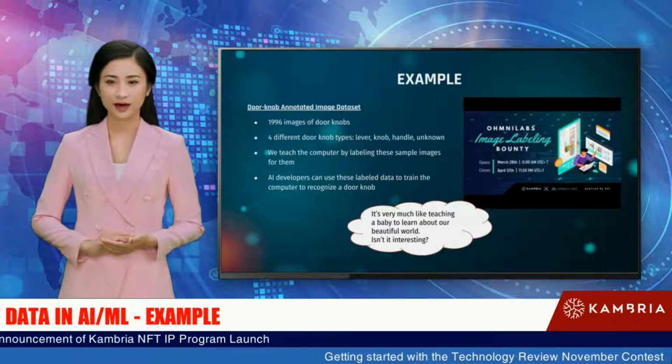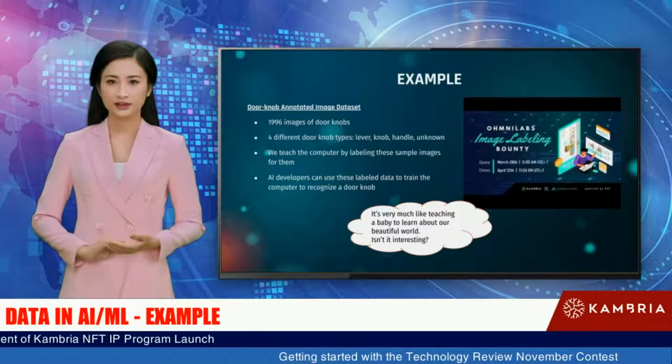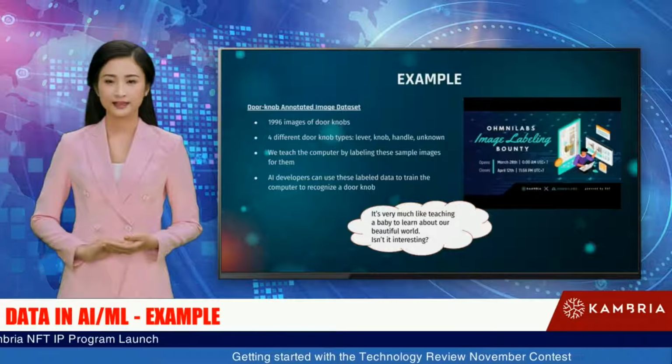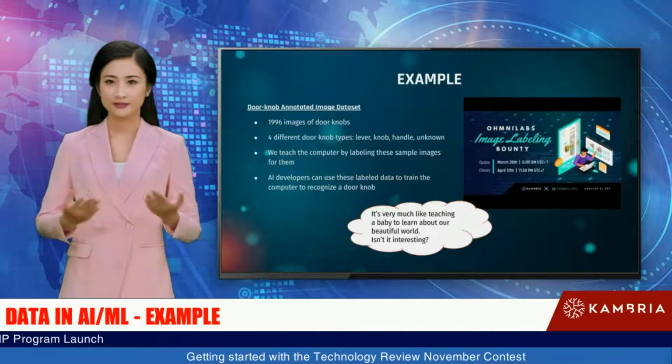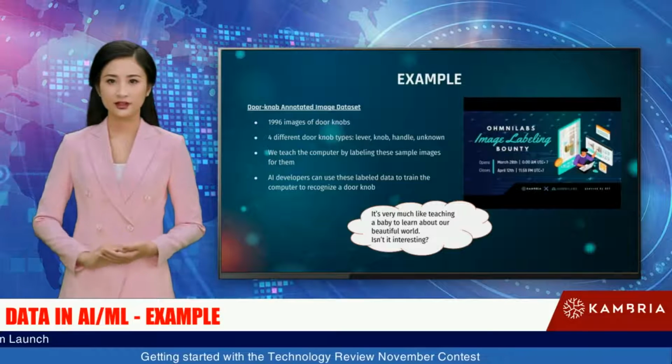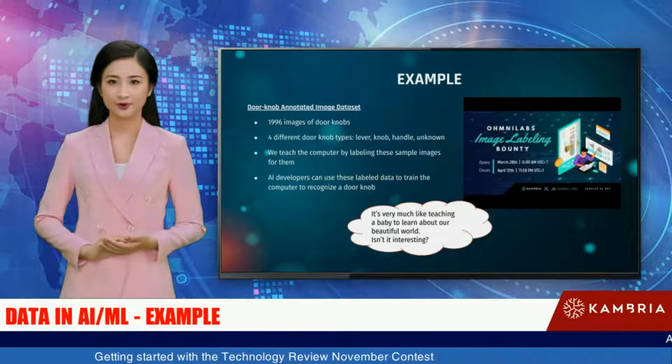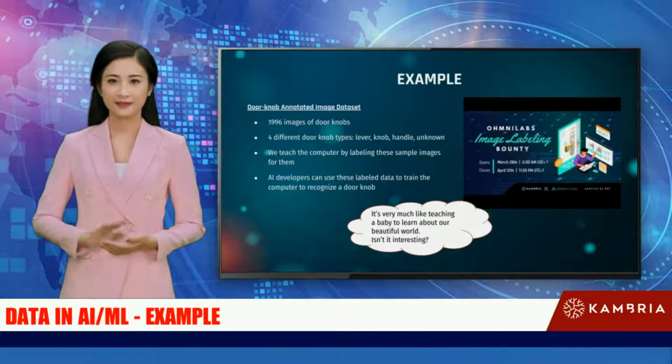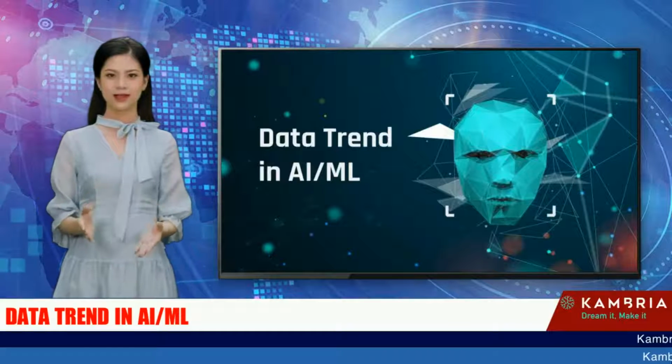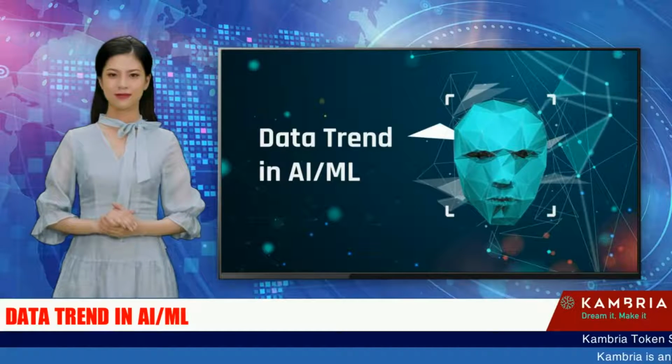What will the AI developers do with these data? They can use it to train the computer to recognize a doorknob, which type it is. It's very much like teaching a baby to learn about our beautiful world. Isn't it interesting? Data trend in AI and machine learning.